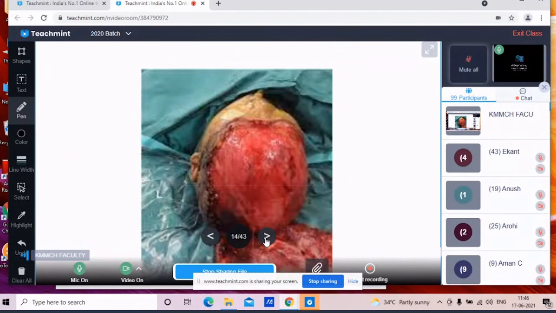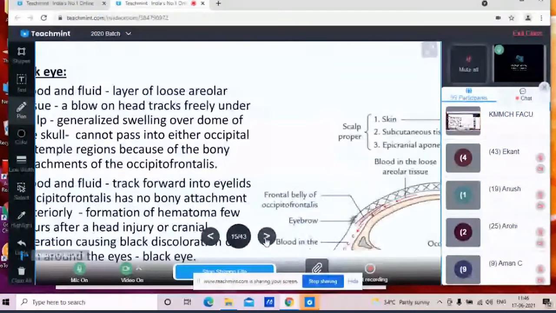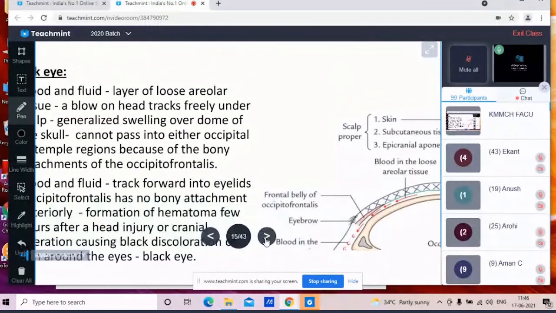Then the second part is the black eye. Black eye, again, is another condition. When you go clinically, in the OPD or casualty, you can see a person come with a head injury and blackish discoloration over the eye. That condition is called the black eye.